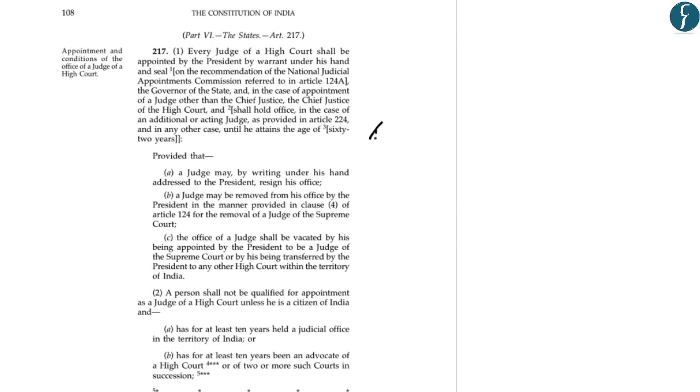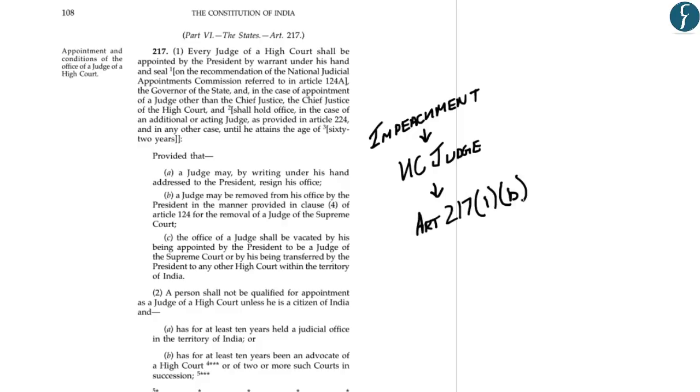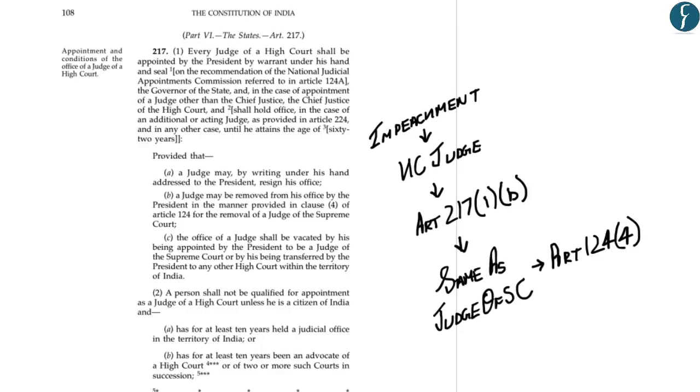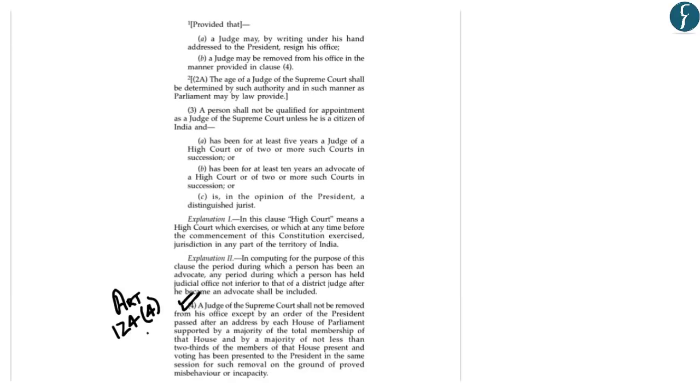Now, the impeachment procedure for a High Court judge has been provided under Article 217, Part 1, Part B. Now, it states that a judge may be removed from his office by the President of India in the manner as for the removal of a judge of a Supreme Court, which is given under Article 124, Part 4. So, hopefully, up till here, you have understood under which article the impeachment of a High Court judge falls. Now, let us understand about Article 124, Clause 4. Now, Article 124, Part 4 gives the procedure of the impeachment of a judge of a Supreme Court.